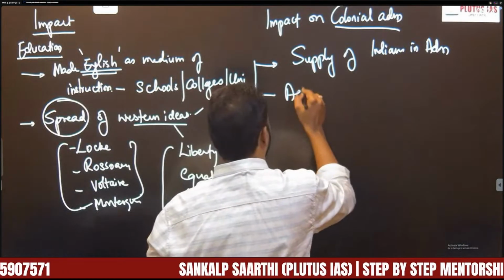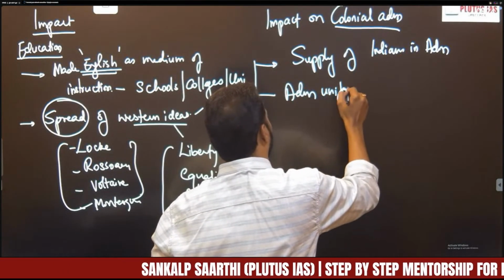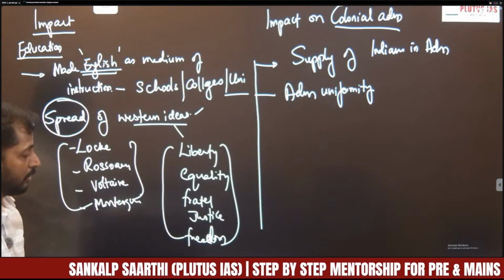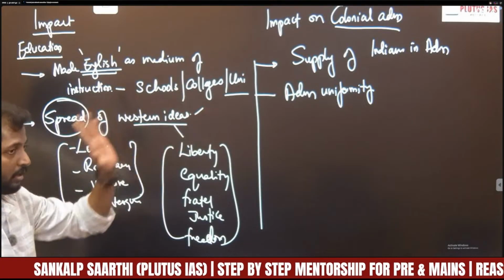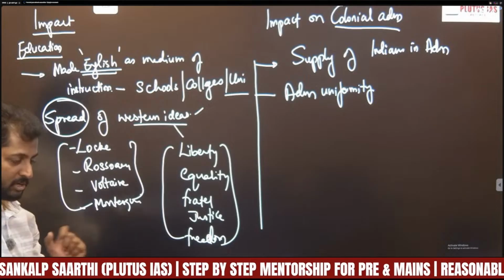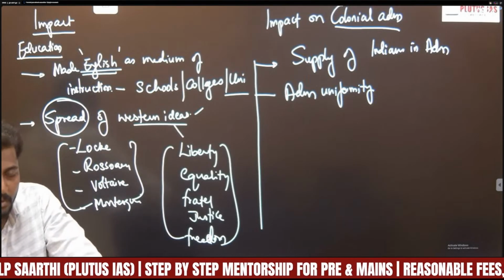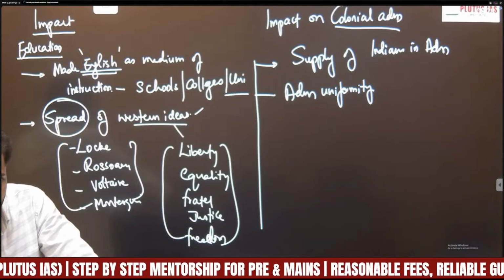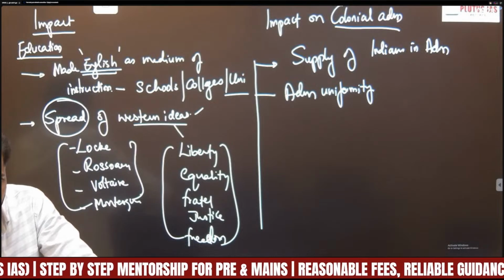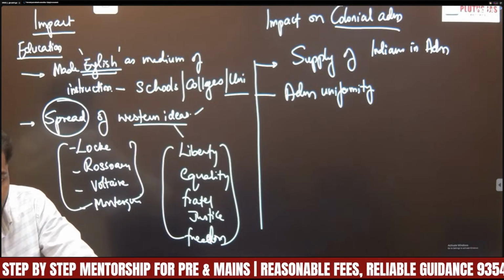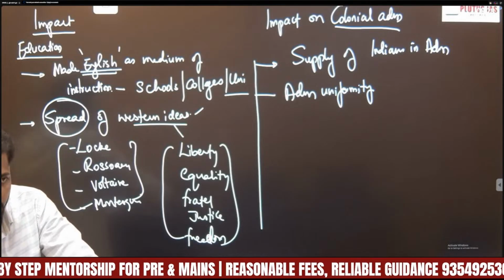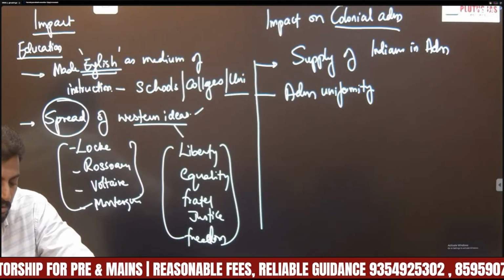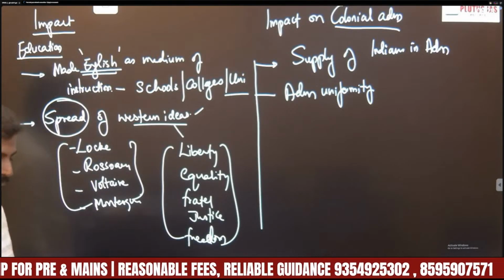Second is administrative uniformity. See, the introduction of English education in India created a sense of uniformity in administration, because the policies and laws implemented by the British were in English, and they maintained that throughout the country. So it brought a kind of uniformity across the country, irrespective of different vernacular languages.